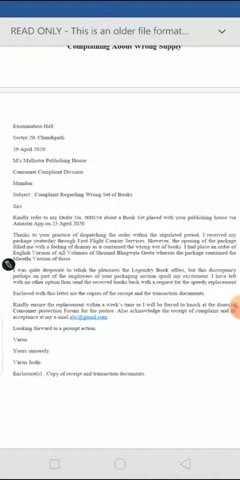Enclosed with this letter are the copies of the receipt and the transaction documents. Transaction documents get generated whenever we make an online transaction, so the copy of that. Kindly ensure, now you are making a request as well, kindly ensure the replacement within a week's time. Now suppose they do not meet your expectations, so you can give them a polite warning also. If this is not redressed, then what would happen? Kindly ensure the replacement within a week's time, or I'll be forced to knock at the doors of the Consumer Protection